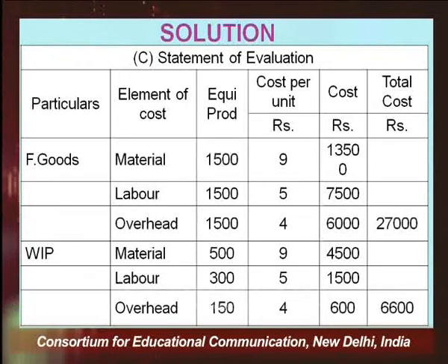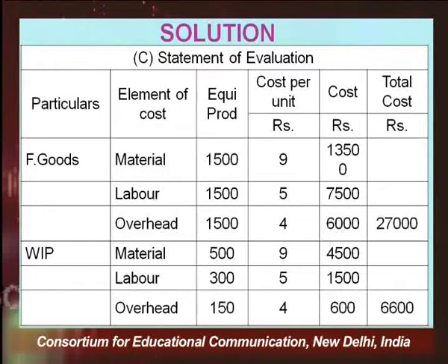EQUI means equivalent production, right? Because in order to save our space, we are showing it here in the short form: equivalent production. Then you have the cost per unit, which you have already calculated, and finally the total cost. So, finished goods, the very first. Again, I will calculate the finished goods in terms of material, labor, overheads separately.